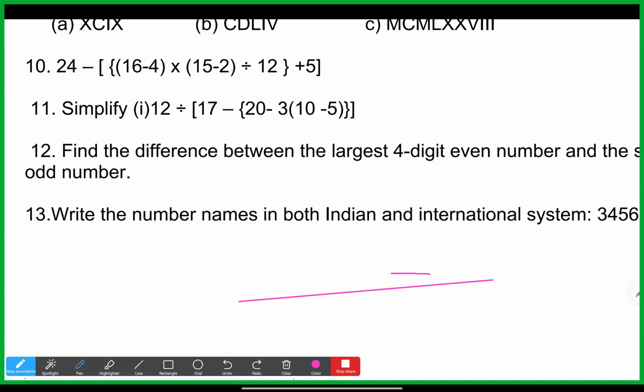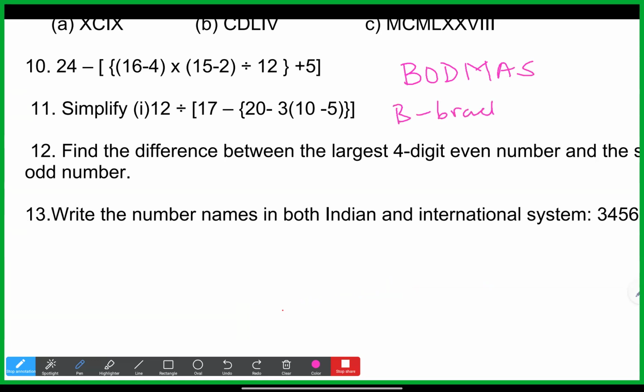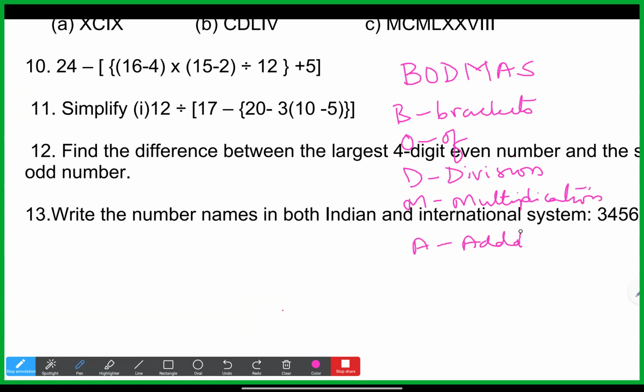If you observe the name Bodmas, Kiran and Sharan, as per the name, B means brackets. O means of. D means division. M means multiplication. A means addition. And finally, S means subtraction.